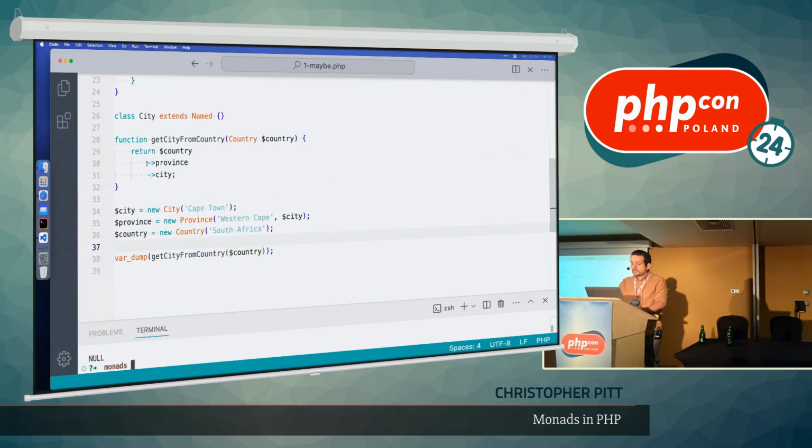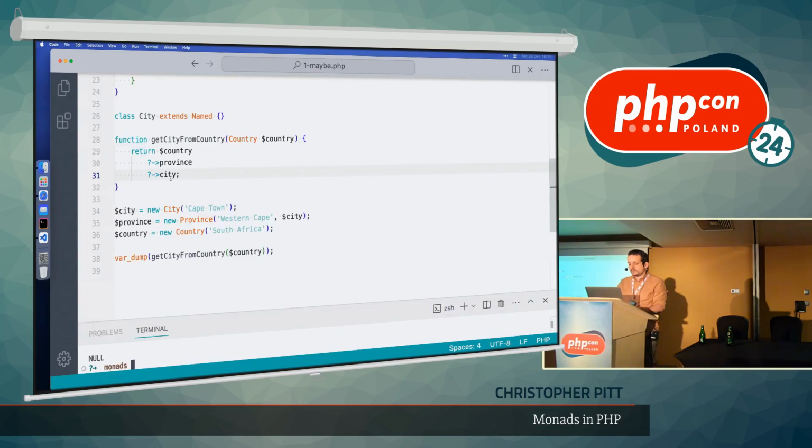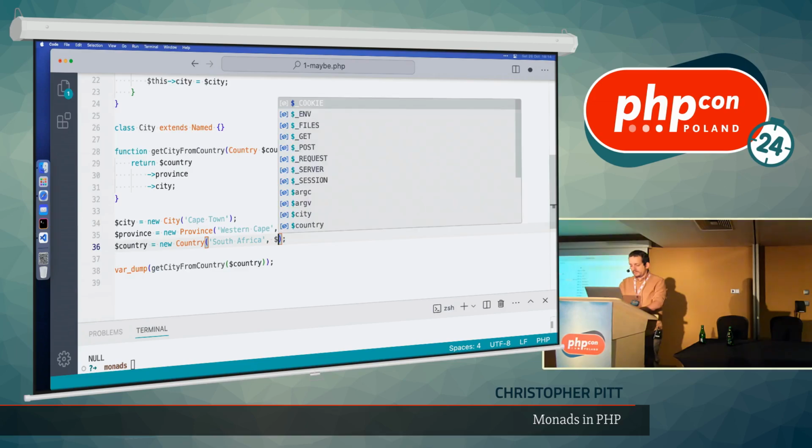Now, in modern PHP, we could probably do something like this, and that would be really cool and save us a lot of time and headache, and we wouldn't have to use a monad here. We would avoid the problem, still not getting the ideal scenario of our full relationship, but we wouldn't have an exception thrown. However, because we're on a very old version of PHP, we have to make another plan, and I think we can do this by using a monad.